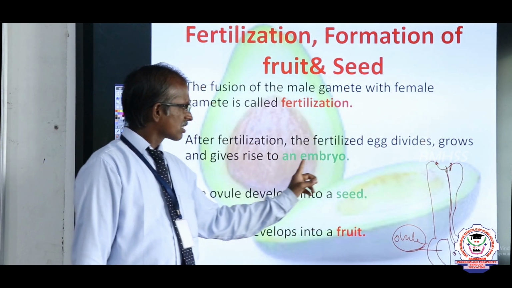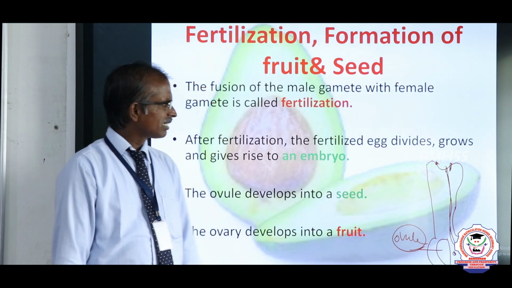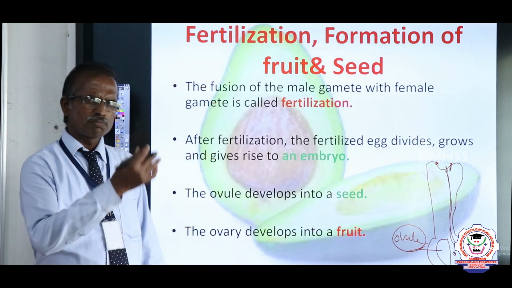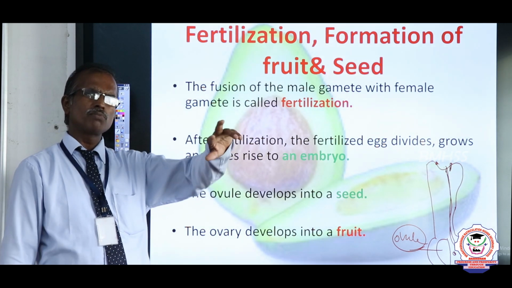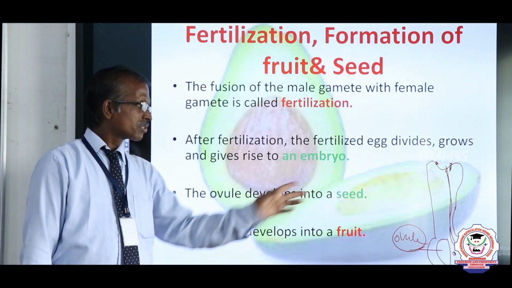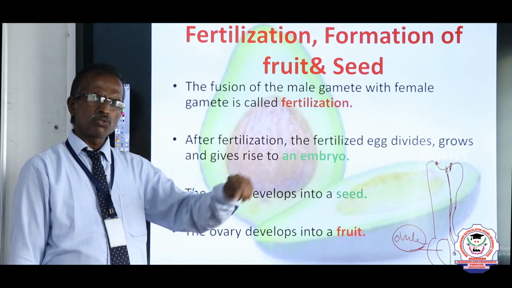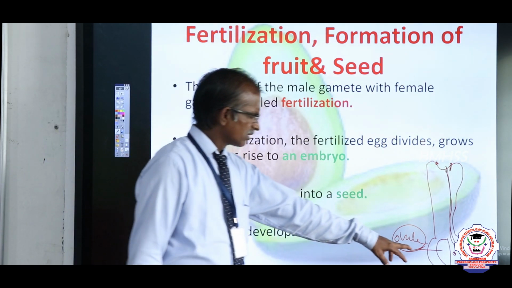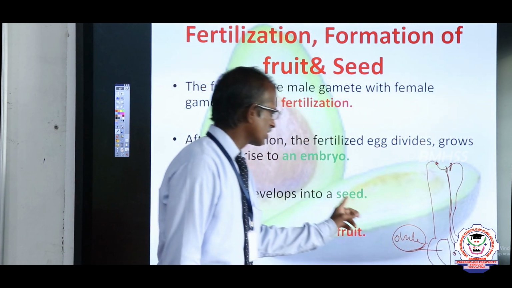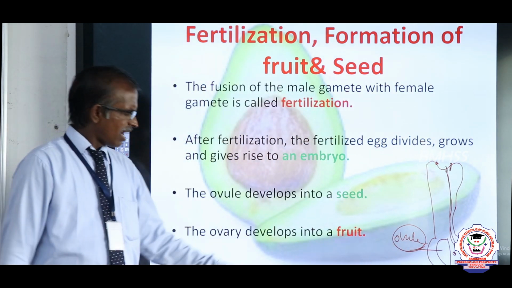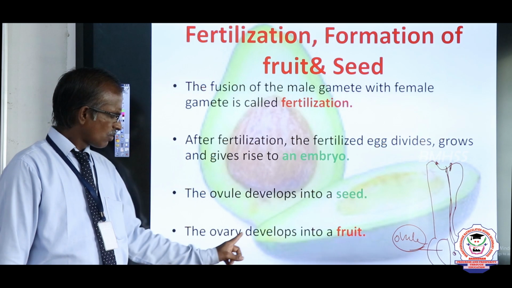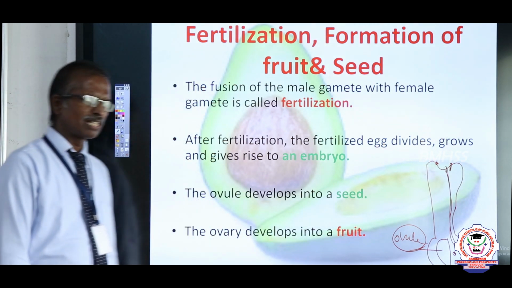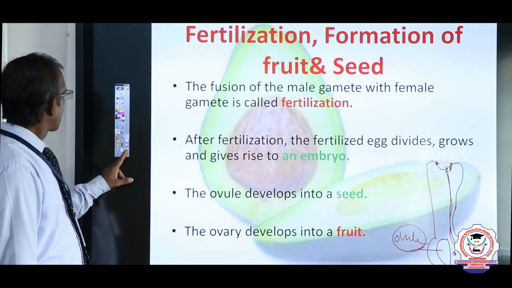After the fertilization, the embryo is developed. That embryo has two structures, namely the upper part called plumule and the lower part called radicle. The upper part, plumule, gives rise to the shoot system and the radicle gives rise to the root system. After the fertilization, the ovules change into seed. After the fertilization, the ovary develops into a fruit.